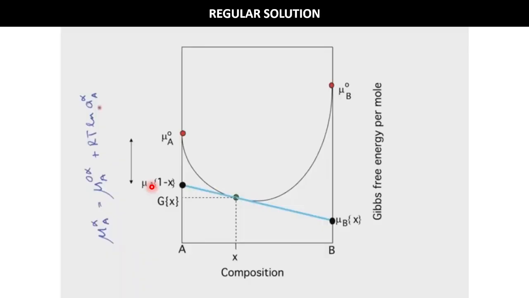Okay, so what here you can see that this mu A naught is nothing but G A for pure A atom. This is the Gibbs free energy, but when it is going into the solution at a composition of X, its Gibbs free energy has been decreased to a value mu A into Xa. Okay, and the decrease, which is this decrease, is nothing but RT ln activity.